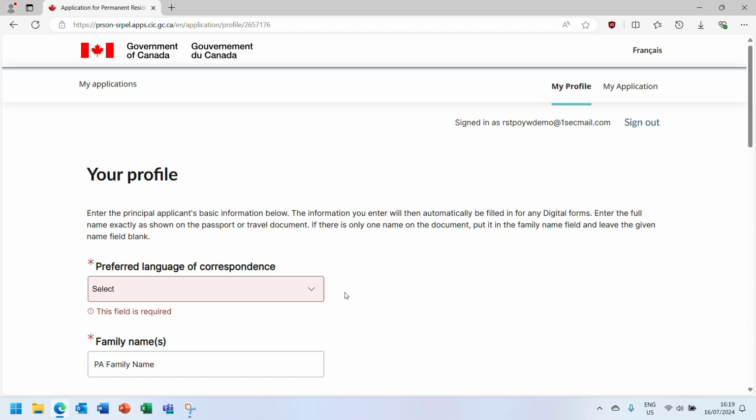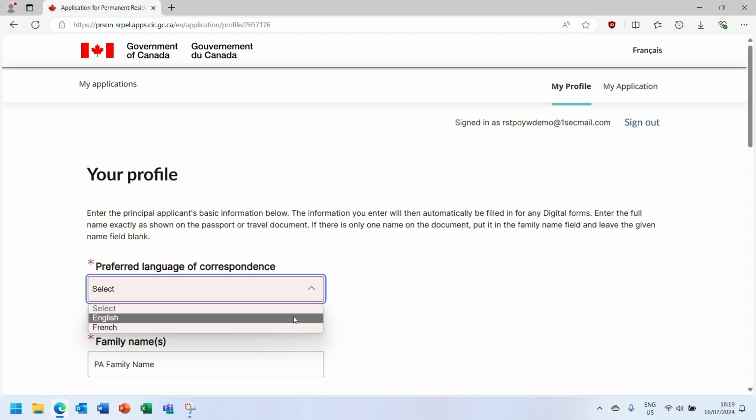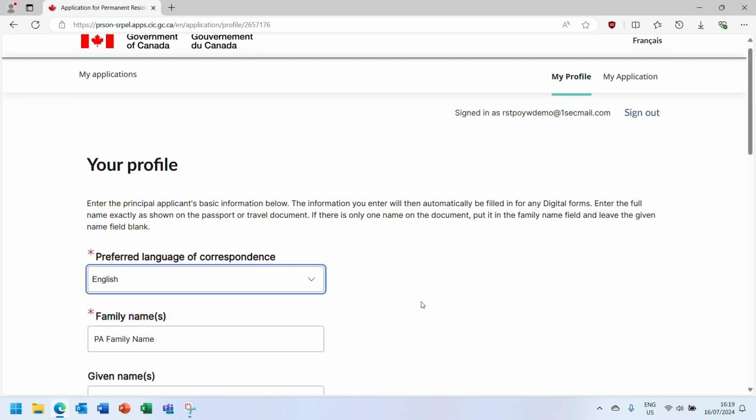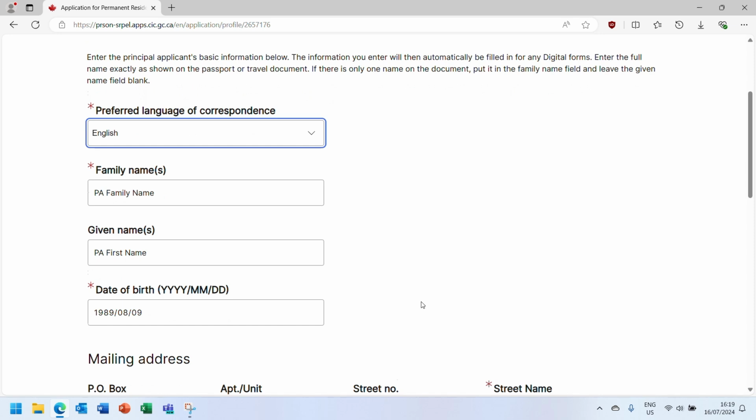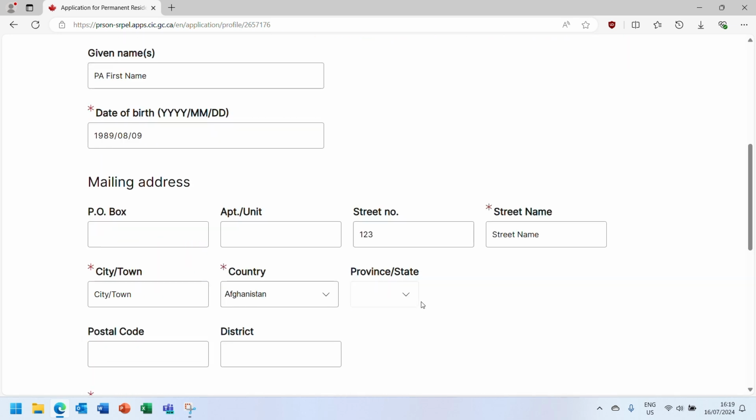The information entered on this page will be used to automatically fill the digital versions of the generic application form for Canada and Schedule A. Please remember to complete this section from the perspective of the family members you are applying to bring via the one-year window. Start off by selecting the preferred language of correspondence for the principal applicant, and then enter in the personal information of the principal applicant, including their family name, their given name, their date of birth, as well as their mailing and residential address.